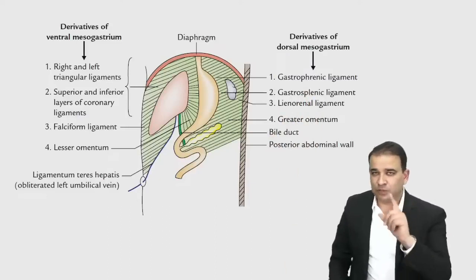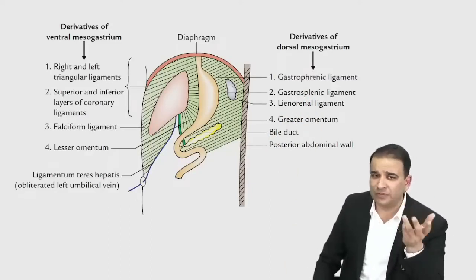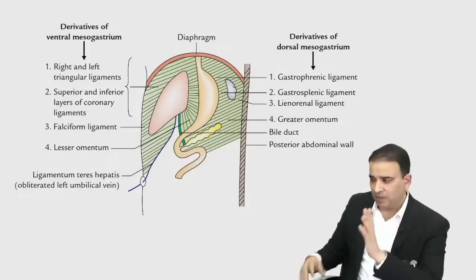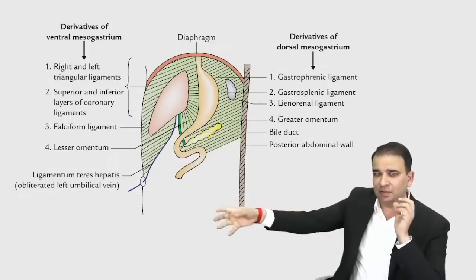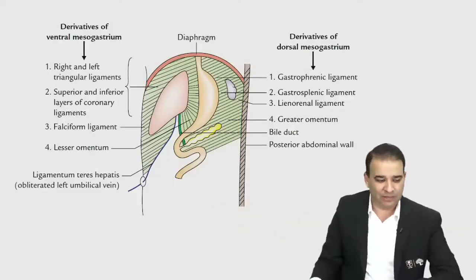So last year there was a question on the falciform ligament. Well, you never know. Next time they might ask you the falciform ligament or maybe the lesser omentum or greater omentum. Just think about the ventral and dorsal mesogastrium, liver in the ventral and spleen in the dorsal mesogastrium, and then you can easily think of which ligaments will develop inside them.